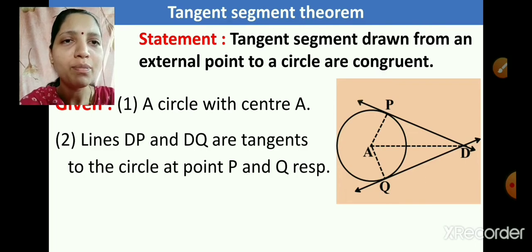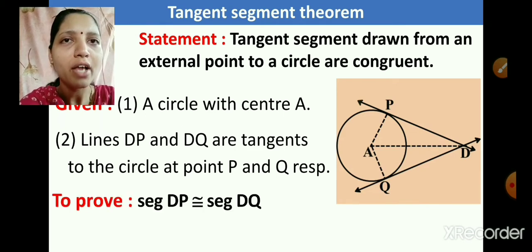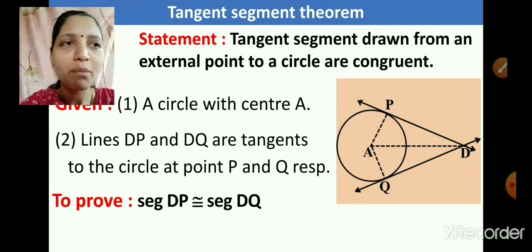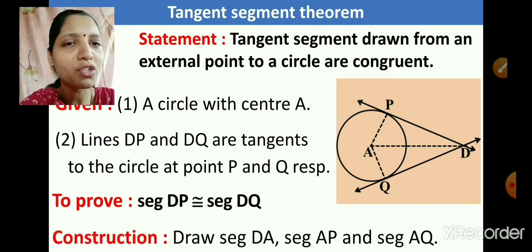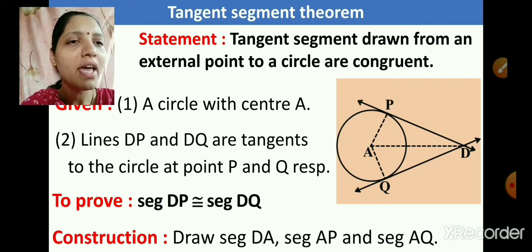Line DP and line DQ are tangents to the circle at points P and Q respectively. What you have to prove is segment DP is congruent to segment DQ. For that we have to do some construction. What construction will we do? We will draw segment DA, segment AP and segment AQ, which I have shown in the dotted line.